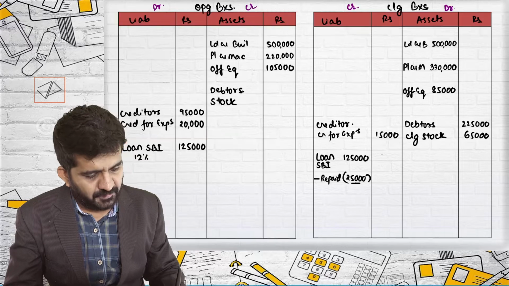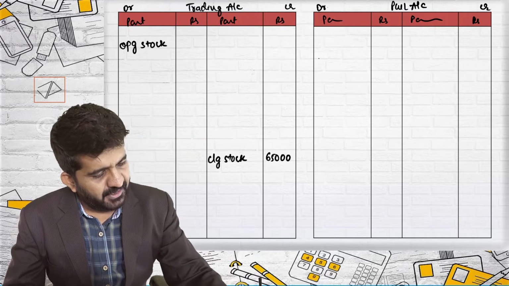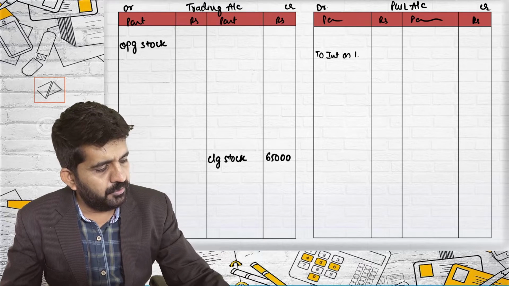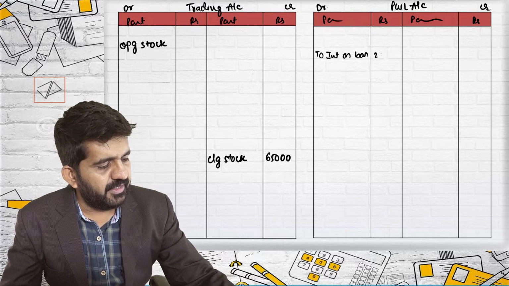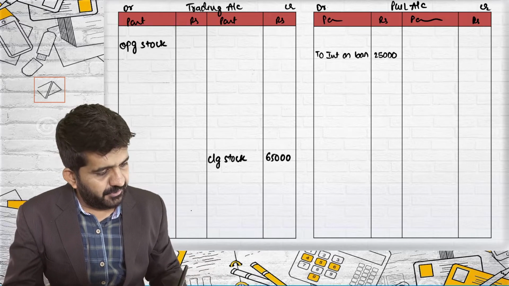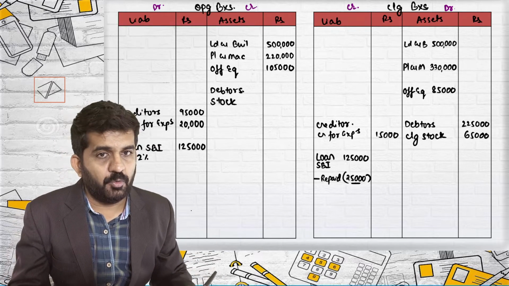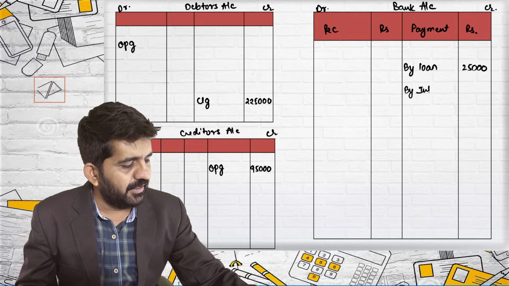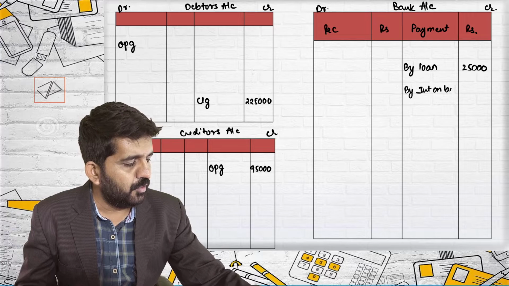Interest on loan is my expenditure. So P&L account debit side to interest on loan 15,000. And as cash is going out, I'll be writing down in bank account credit side by interest on loan.